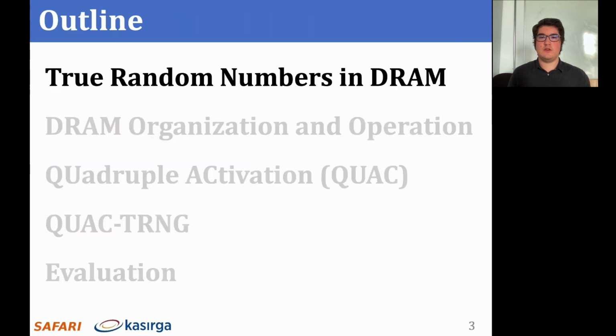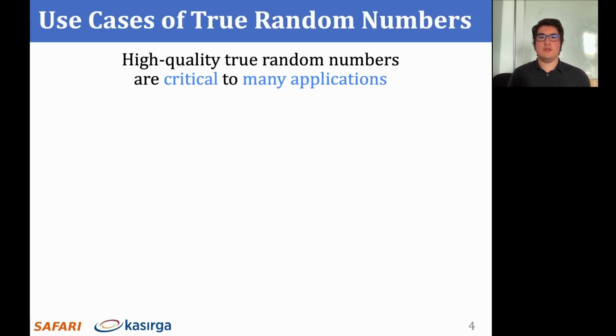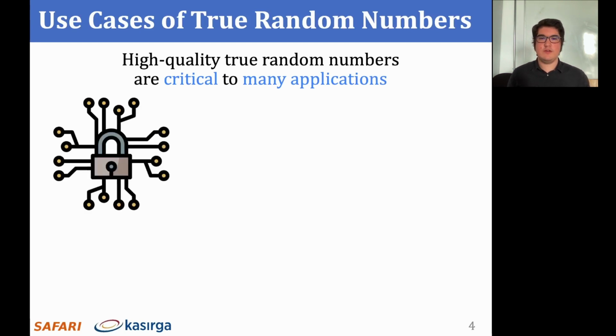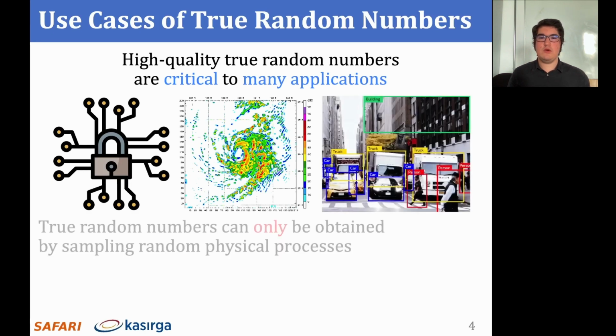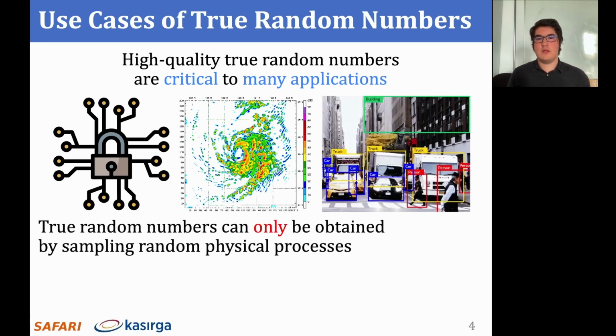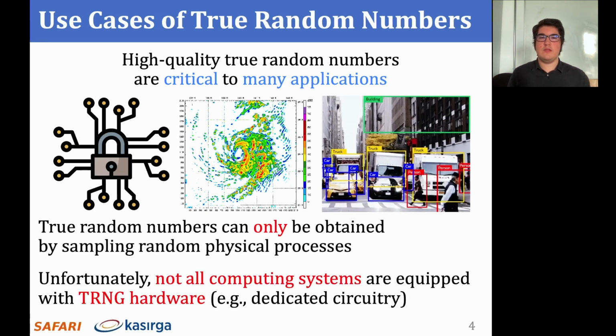Here's an outline of this talk. I'll briefly discuss why we need DRAM-based true random number generation in current computing systems. High-quality true random number generation is critical to many applications, such as cryptography, scientific simulations, and machine learning. True random numbers can only be obtained by sampling random physical processes, and unfortunately, not all computing systems are equipped with dedicated TRNG hardware. This greatly limits the application space supported by these systems, and it weakens the security guarantees